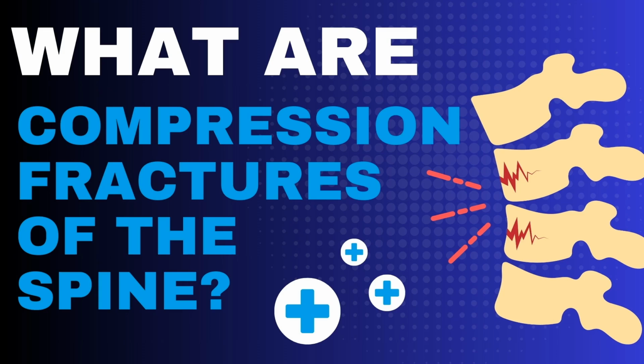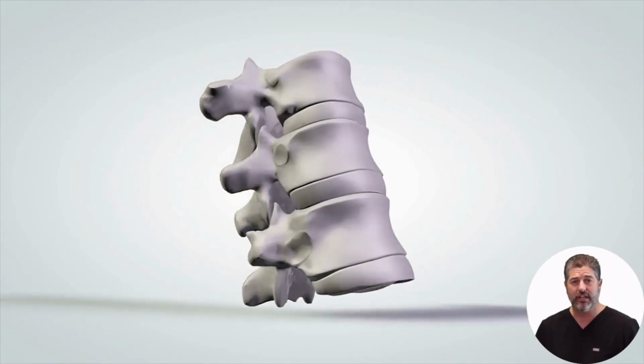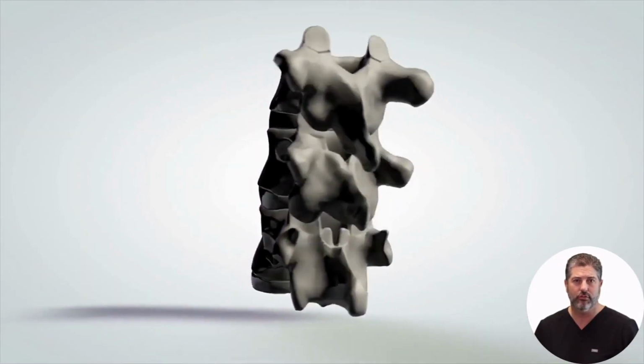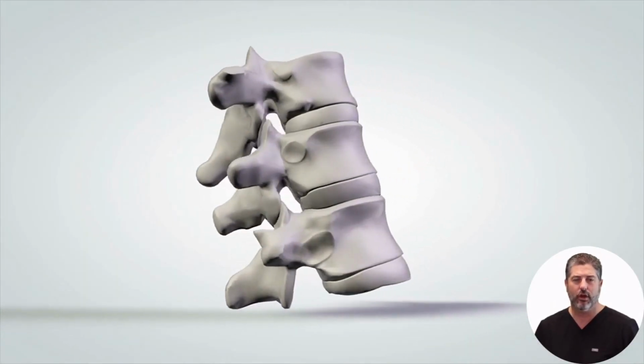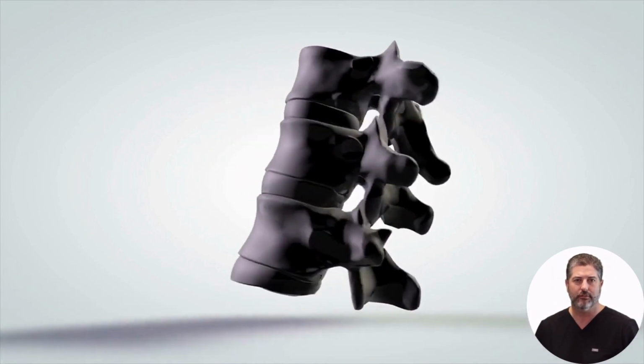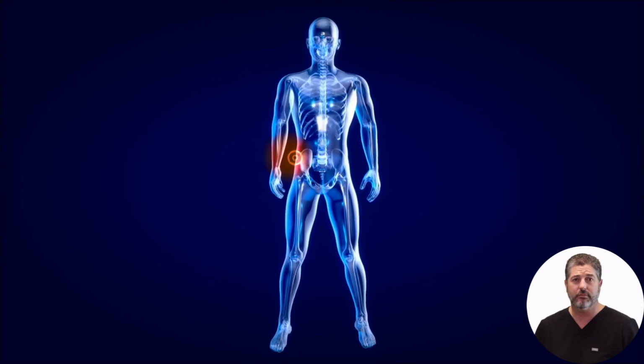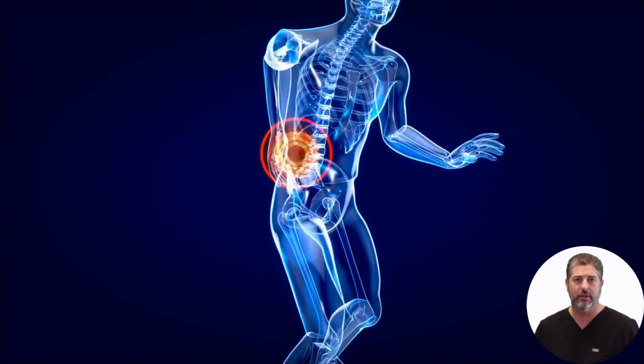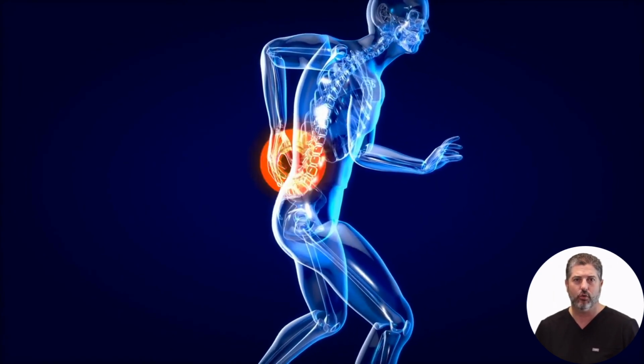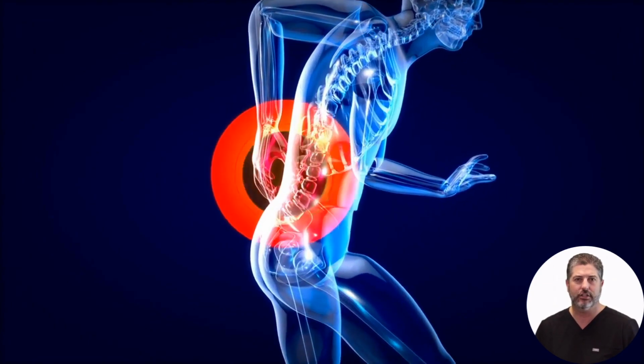What are compression fractures of the spine? A compression fracture occurs when one or more of your vertebrae collapse, often due to the loss of bone density or injury. These fractures are typically caused by osteoporosis, trauma from a fall or accident, or in rare cases, a tumor. Symptoms can include sudden, severe back pain, worsening pain when standing or walking, and a decrease in height.